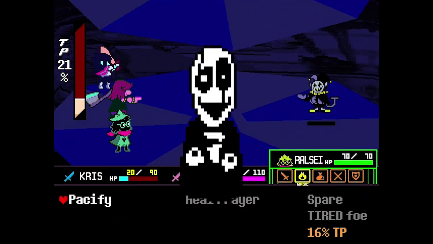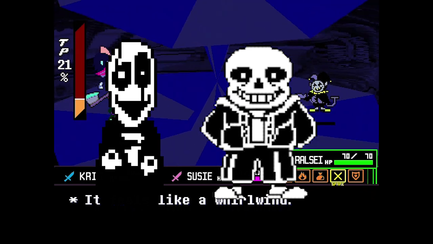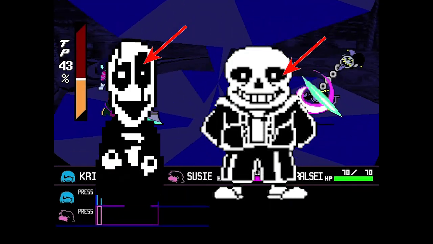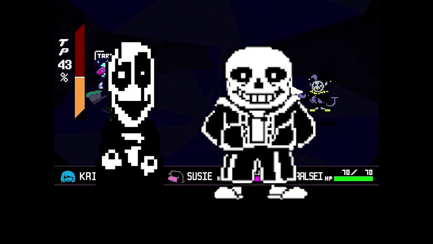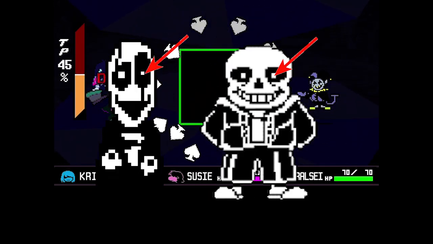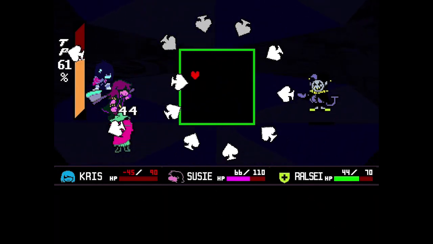Despite looking like a horror movie monster, Gaster's appearance does resemble that of a skeleton. I mean, his skin is white like the bones of a skeleton, his black eyes could be eye sockets, and he has a monochrome color palette like the talking portraits of the skeletons. He even has these little white dots in his eye sockets like Sans. There is a clear connection between Sans and Gaster.